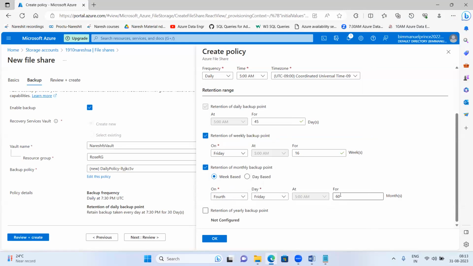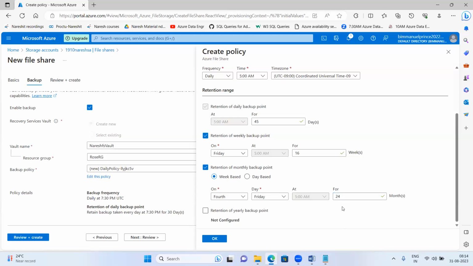Guys, in my real-time project, how I will do exactly, I'm showing you the same like this only. It is absolutely related to your real-time projects. In real-time projects also, I'll do it like this only with my team. Okay, how many months do you want to keep it for? I want to keep it for 24 months, meaning 2 years.